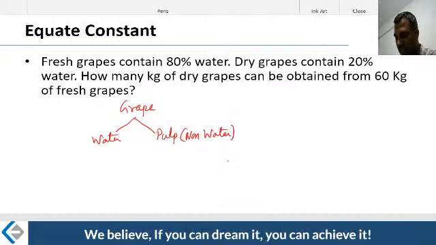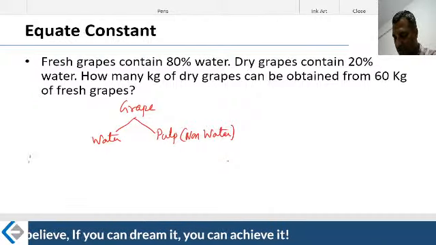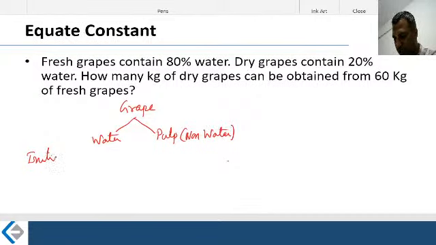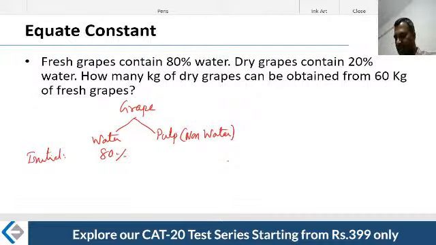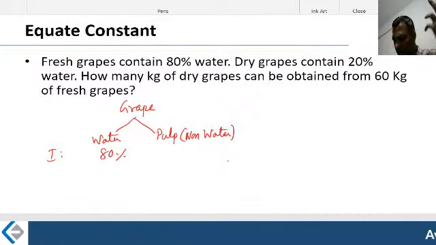Now look at the initial case. What is happening in the initial case? In the initial case, the grapes have 80% water. You took some grapes here. Call it 80%. 80% of what? Initial quantity. Let me call it I, friends. I might be writing 80%, but be mindful: 80% of what? 80% of I, the initial quantity.